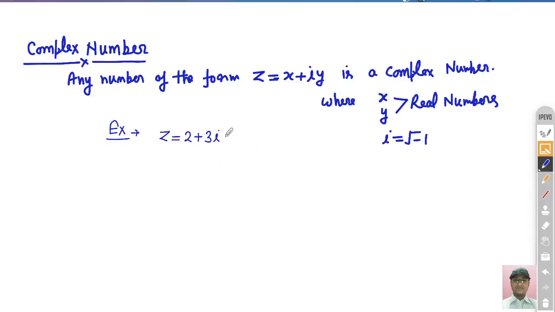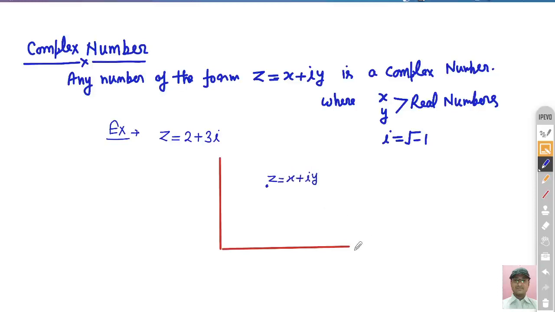Now the question is how we can represent it in a graph. If you want to represent it in a graphical notation, let's suppose we represent this complex number z in this plane. It is basically x plus iota y.